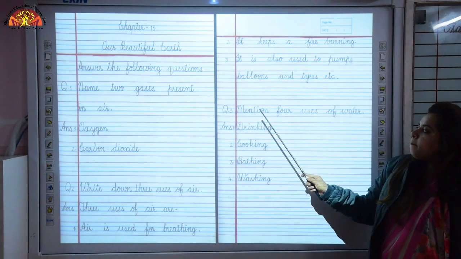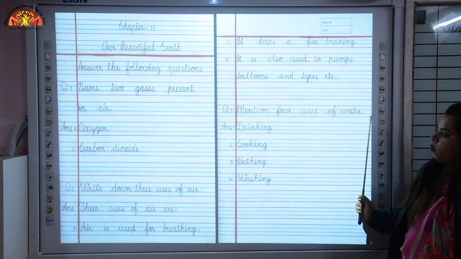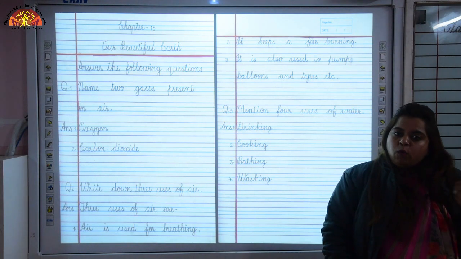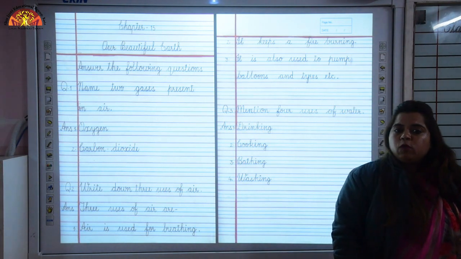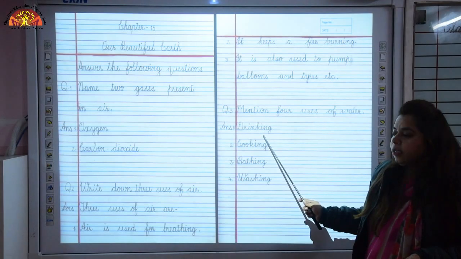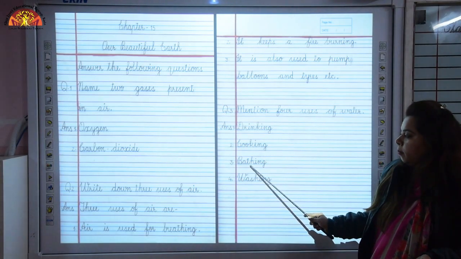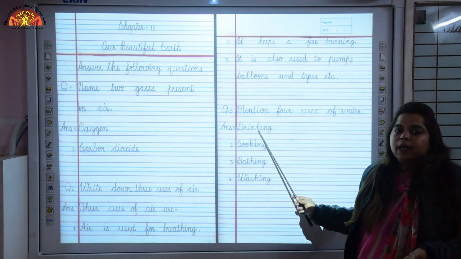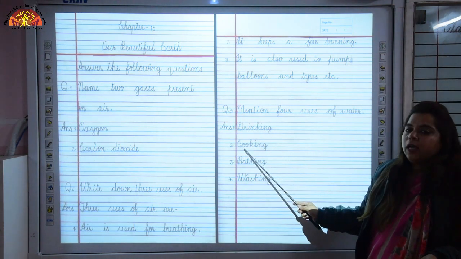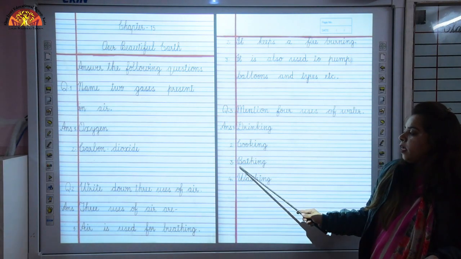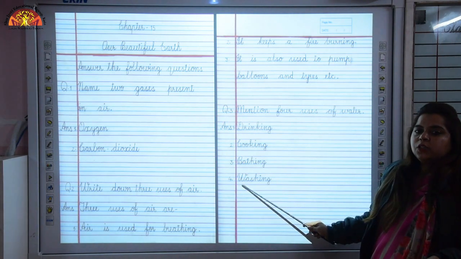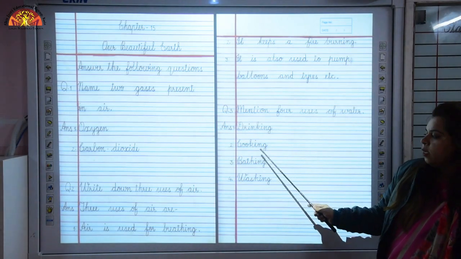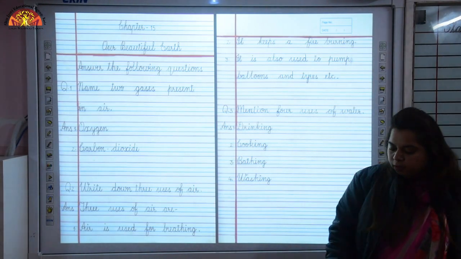Now, question 3, mention 4 uses of water. Here we have to revise the uses of water, how water is used, what is the purpose of water. Water is used for drinking, cooking, bathing and washing. DRINKING, drinking, COOKING, cooking, BATHING, bathing and WASHING, washing. So, water is used for drinking, cooking, bathing and washing.